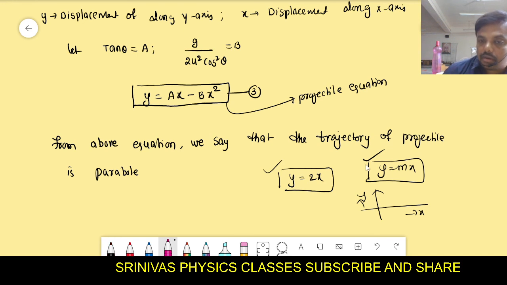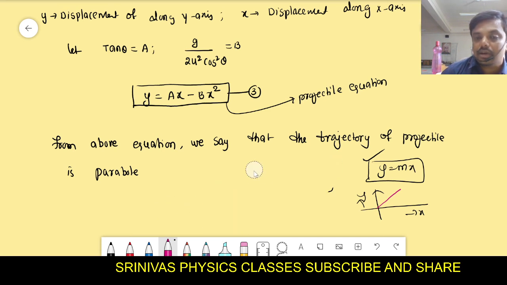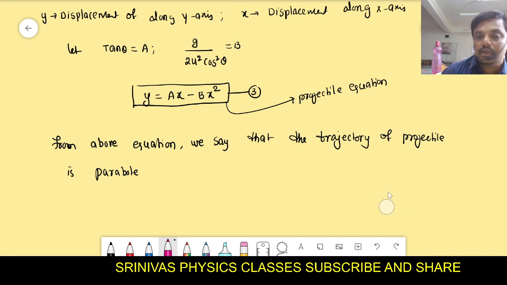This is the general form of equation which is passing through the origin, the straight line equation passing through the origin. Like that, the general equations of projectiles are there: y square equal 4ax, x square is equal 4ay. Like this, y is equal to ax minus bx square. These are all general equations of parabola, right? That you will learn in mathematics. Equation of parabola, equation of straight line, right? Like that, equation of ellipse, equation of circle. Like that, you will learn the equations for the different shapes.